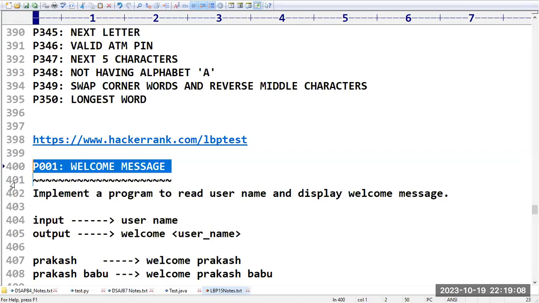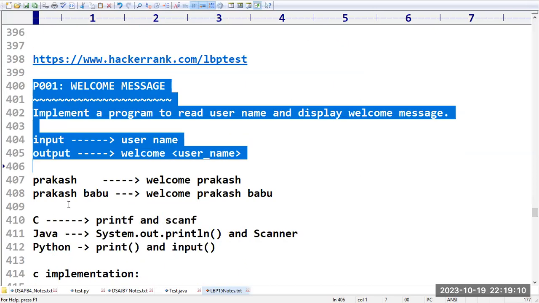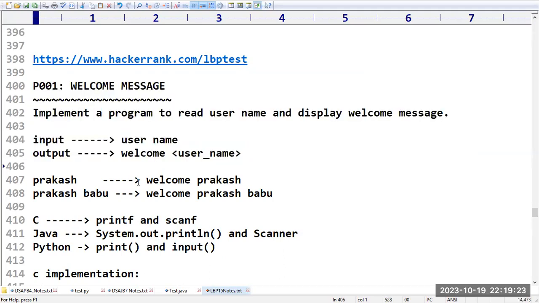Next, we saw the first program: how to print a welcome message on the screen. For that they have given some constraints: if you give a name as input, it should return the message welcome followed by that name.